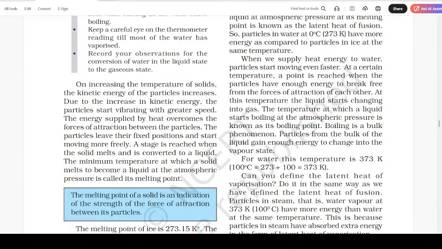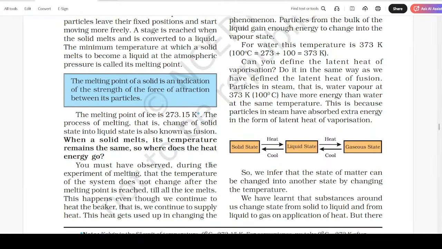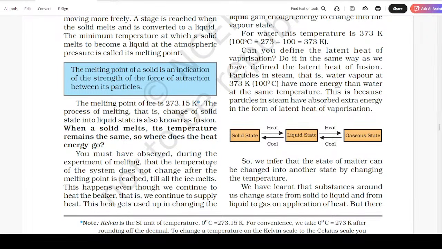Can you define the latent heat of vaporization? Do it in the same way as we have defined the latent heat of fusion. Particles in steam, that is water vapor at 373 Kelvin, have more energy than water at the same temperature. This is because particles in steam have absorbed extra energy in the form of latent heat of vaporization.